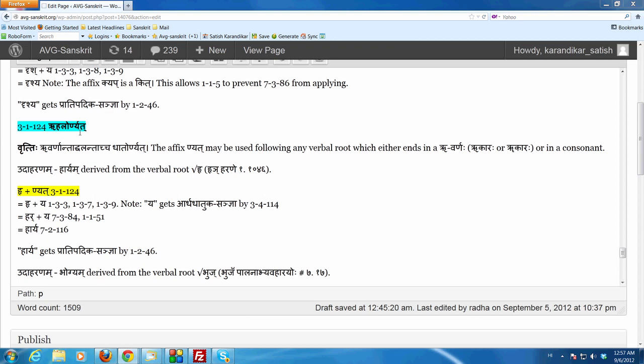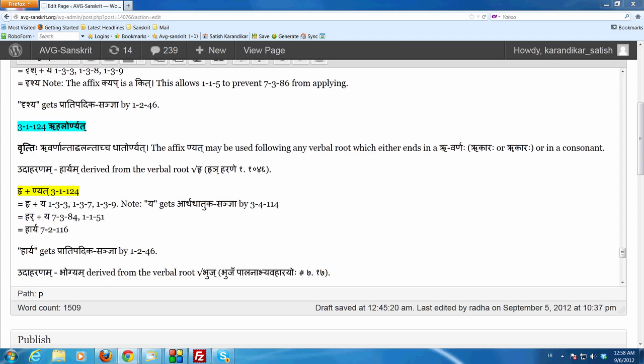Ruvarnaha means it will be the rikaraha or rukaraha. Ruvarna also includes the rikaraha, but I don't believe there's any dhatu in the dhatu patha which ends in a rikaraha. So here ruvarnaha means only rikaraha or rukaraha, or all which end in a consonant, hal.